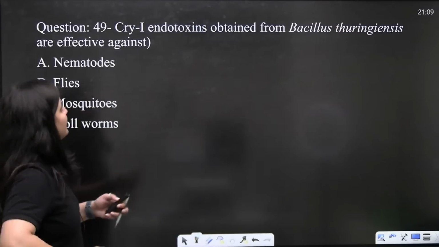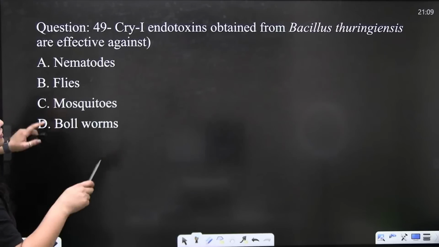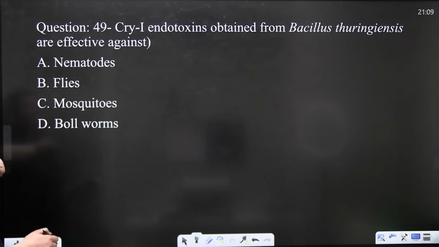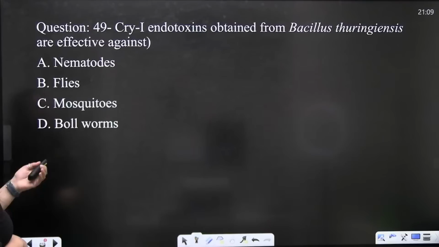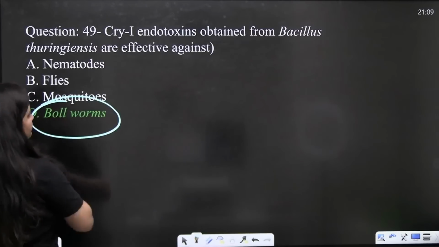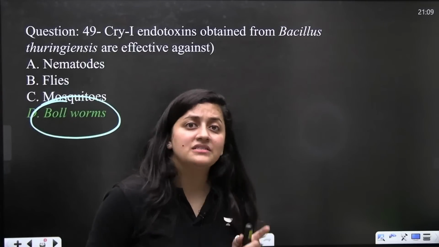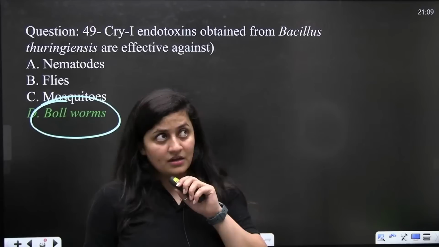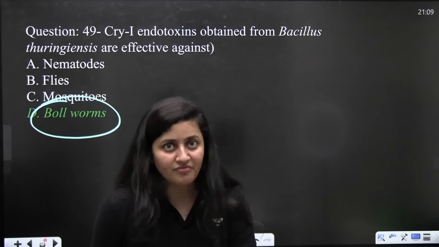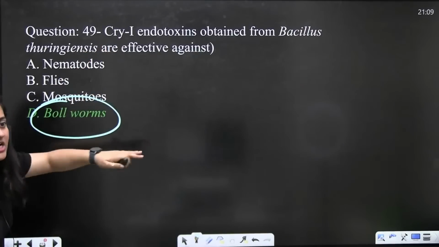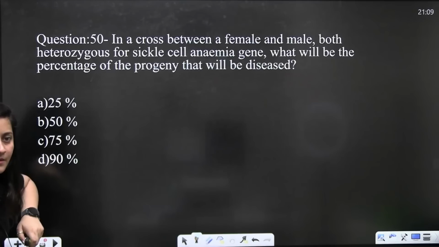Okay, the next question is, Cry1 endotoxin obtained from the Bacillus thuringiensis are effective against, yes, they are effective against, you know that they are mainly effective against the bollworms. Right. So here they have specified the Cry1. Otherwise, in Bacillus thuringiensis, there are different genes which can be effective against different types of pathogens. But here they have specified it. So we are using the word D.